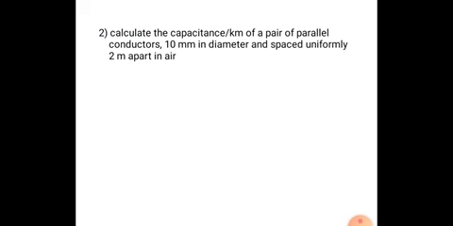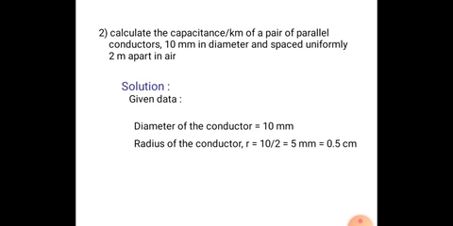Next, calculate the capacitance per kilometer of a pair of parallel conductors 10 mm in diameter and spaced uniformly 2 meters apart. Here the diameter is given as 10 mm, so the radius of the conductor is R equal to 10 by 2, that is 5 mm, 0.5 centimeter, directly converted into centimeters.